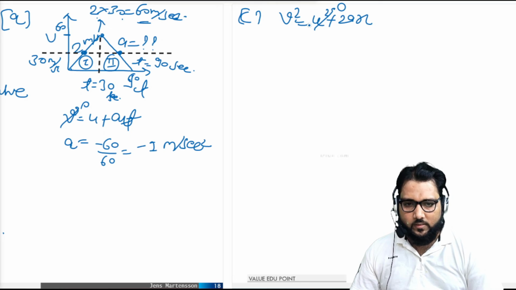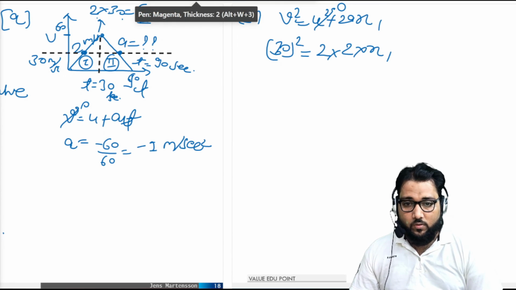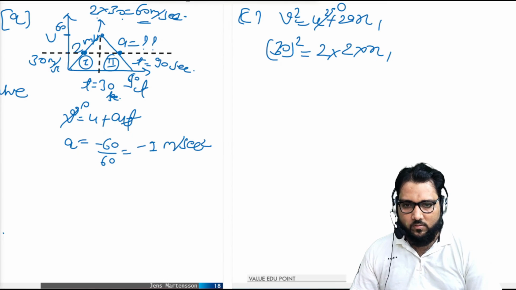We know v is 30, so 30 square equals 2 times acceleration 2 times the position, more appropriately s1 rather than x1.